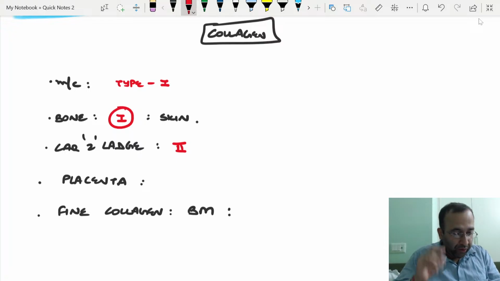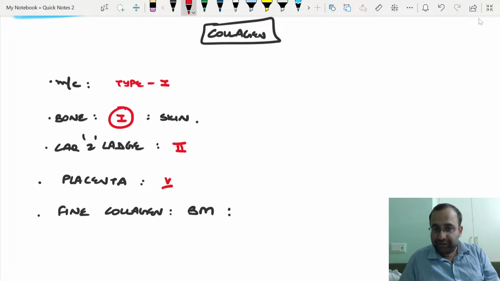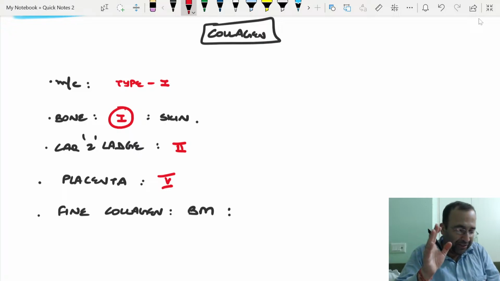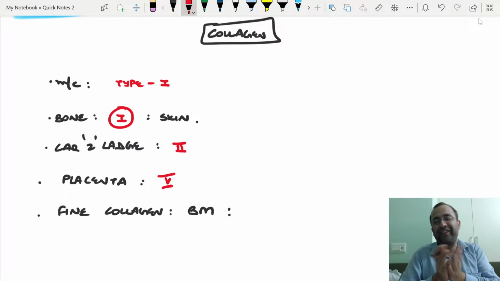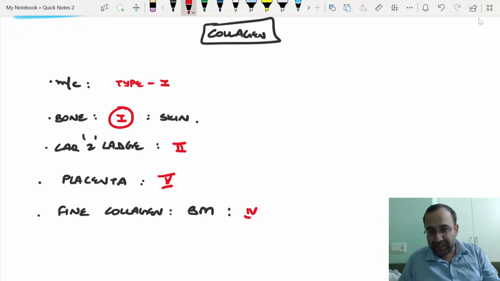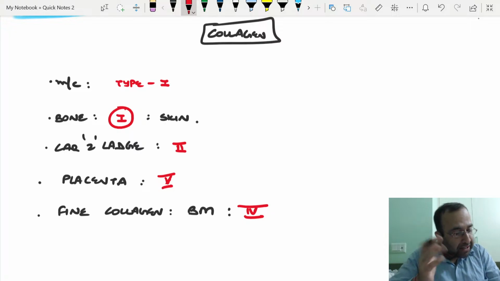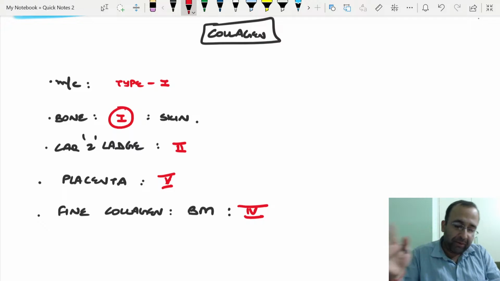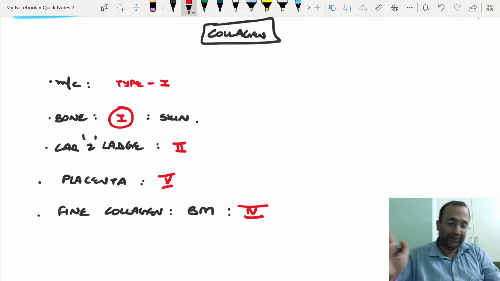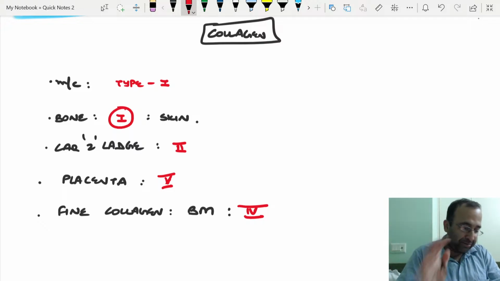Placenta. Whatever you do in life, don't have more than 5 affairs. Just a way to remember. I'm sure the pretty girls out there would have crossed the number 5. Placenta type 5. Which is the fine collagen? That is basement membrane, type 4. This was the last question. Placenta 5, bache, 5. Married people do not even talk about affairs. So Aprajita, if you don't know about it, it's perfectly okay.